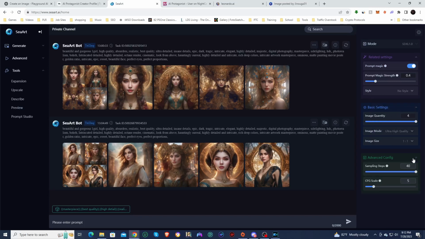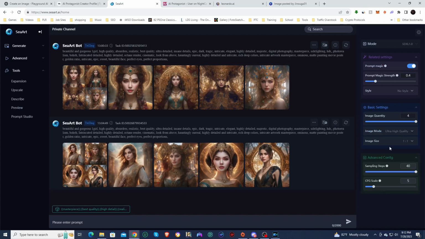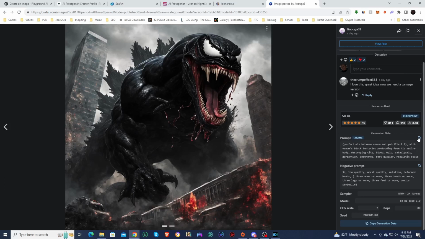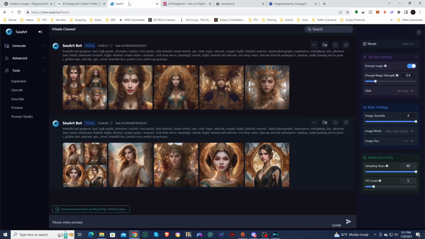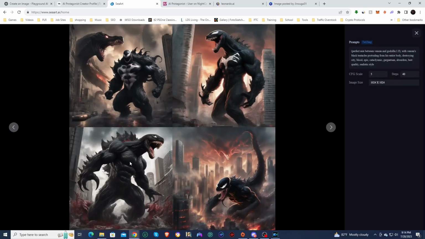Now they have not added the negative prompts yet into this, and so we won't use any negative prompts, which is going to make the image look very interesting. So I'm going to go ahead and grab these, and then we'll cut the generation and jump right back. Alright, and here are the images.